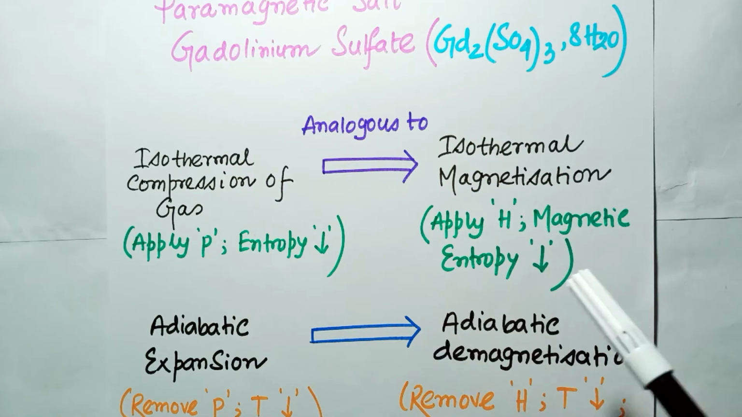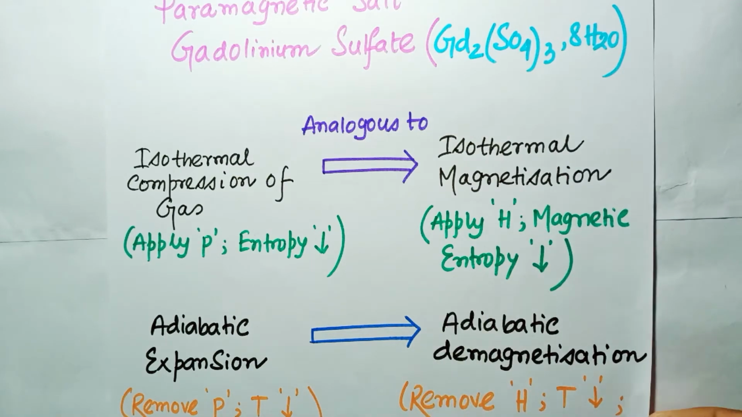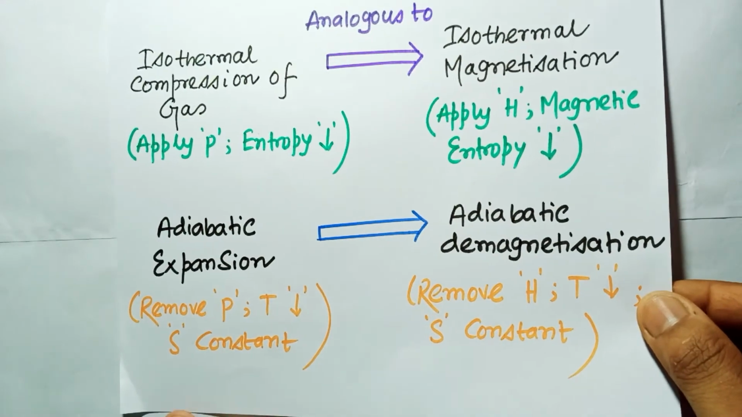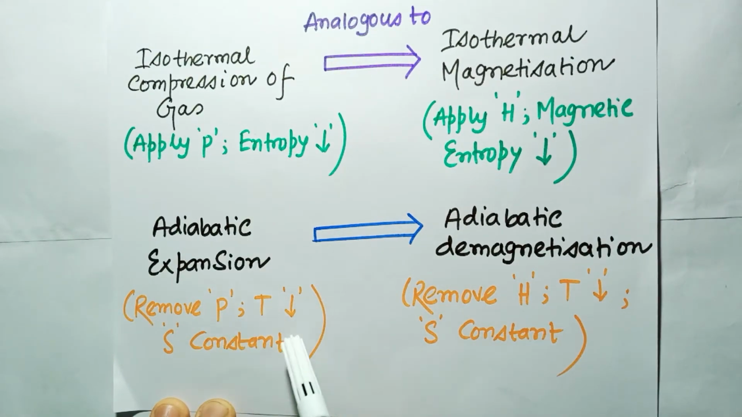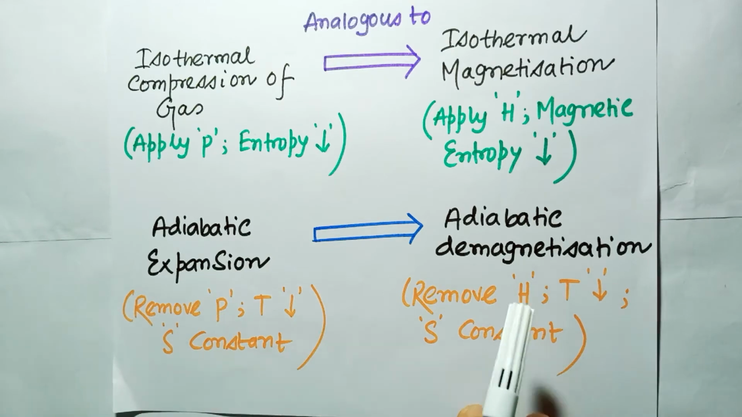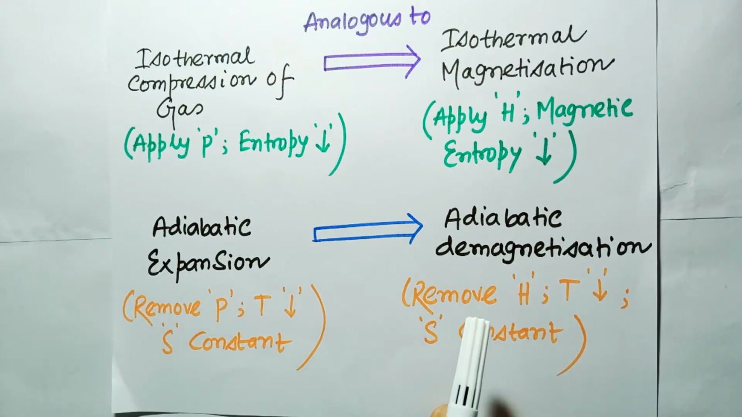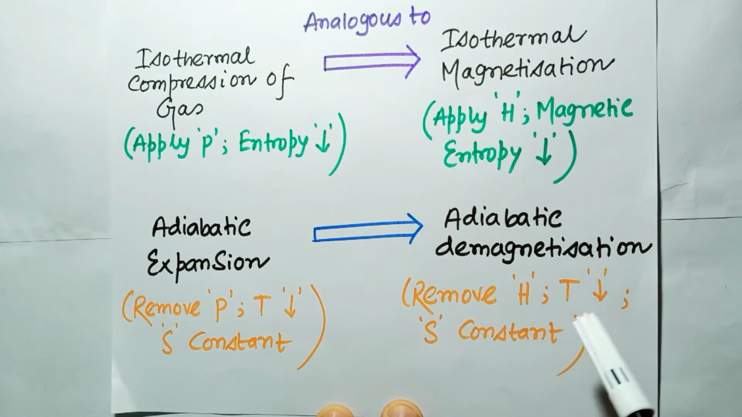Similarly, in the process called adiabatic expansion, I remove the pressure and the temperature gets decreased but the entropy remains constant. So this is analogous to the adiabatic demagnetization, where I remove the magnetic field and the temperature gets decreased because the entropy is constant for this process but the temperature gets lowered.